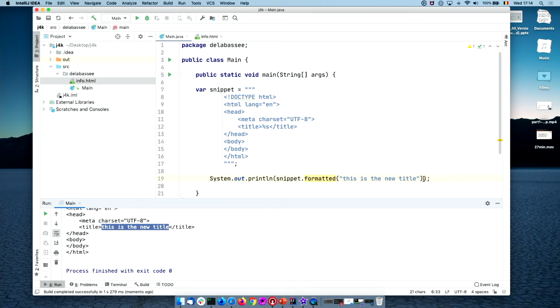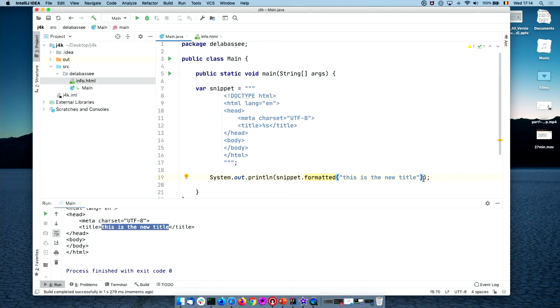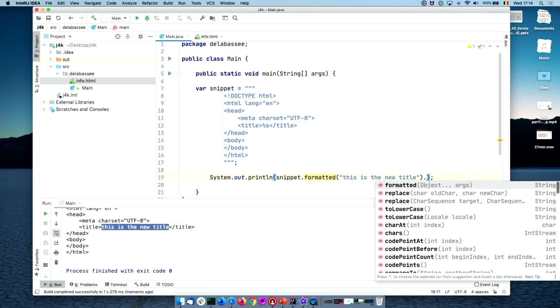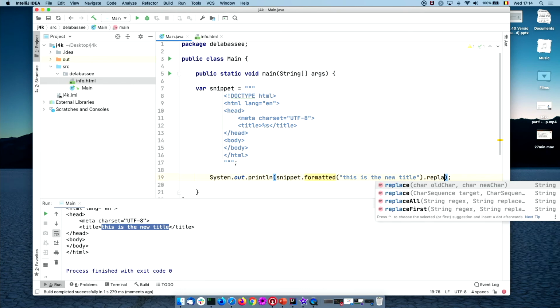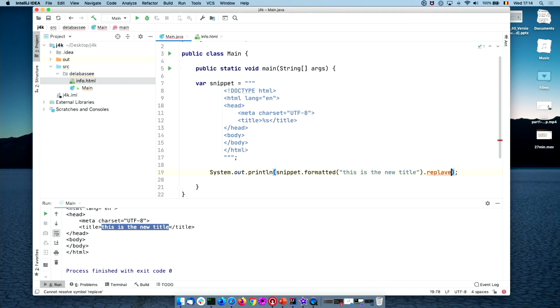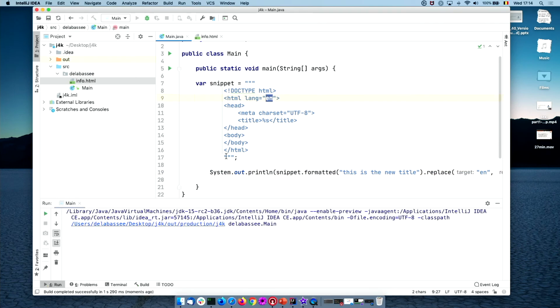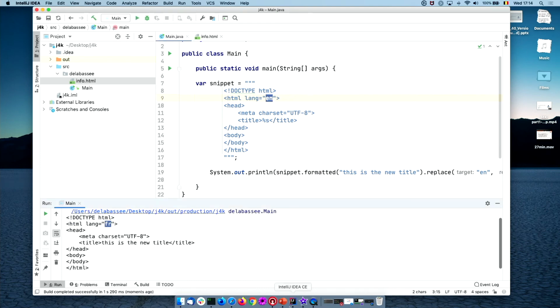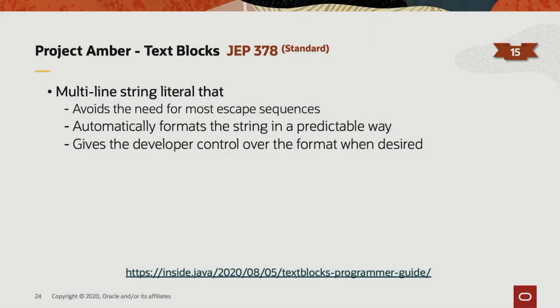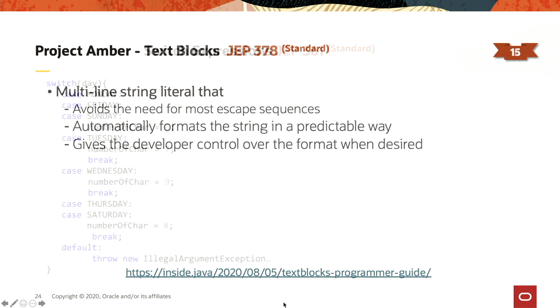Now, at the end of the day, this is simply a multi-line string literal. That basically means that we have access to the String API. So what we could also do, for example, is replace. Sorry, replace. And what we want to replace, let's say EN, we want to set that to French. You see here that we have English. And if we run that, this time we should have French. So let's go back to the slides. If you want to learn more about text blocks, check out the programmer guide.